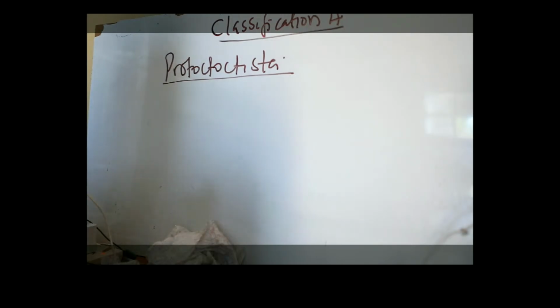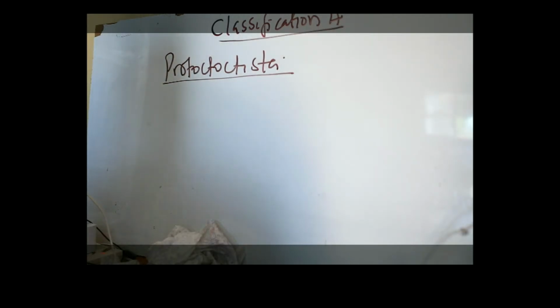Apart from that, there are also some other characteristics. We say they have specialized structures such as the contractile vacuole for thermoregulation, and locomotory structures, e.g. in amoeba, pseudopodia. In paramecium, cilia as a locomotory structure. Then in euglena, the flagella or flagellum as also a locomotory structure.